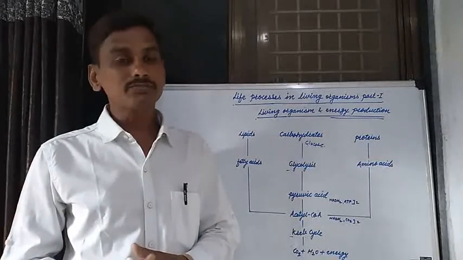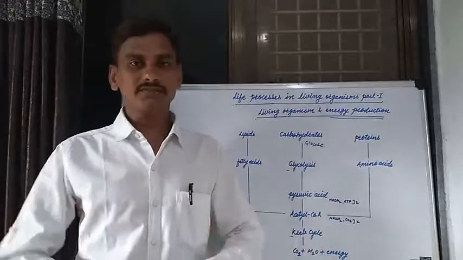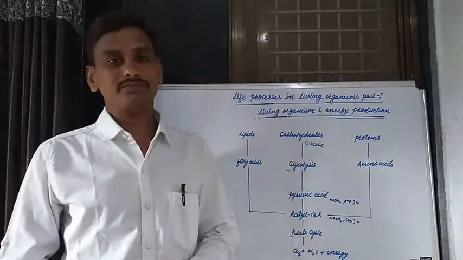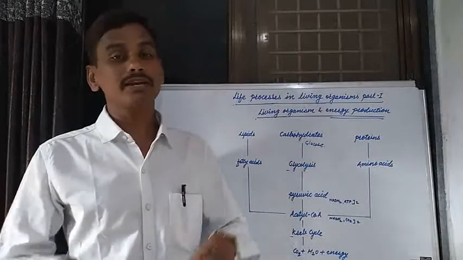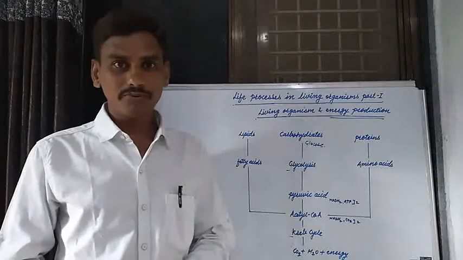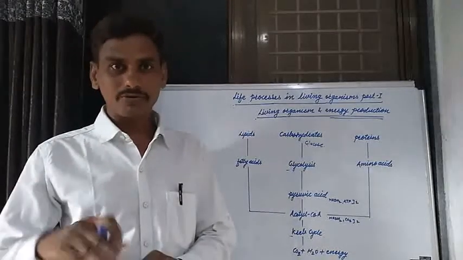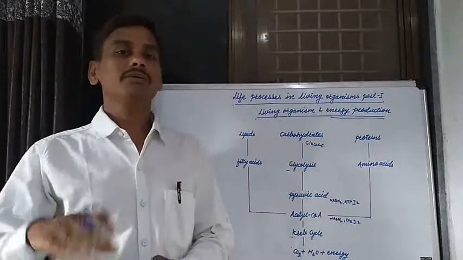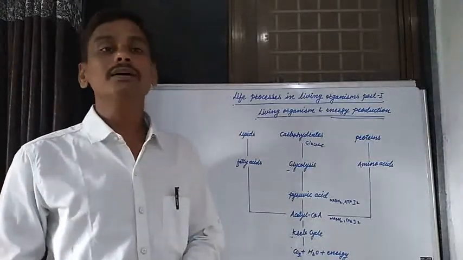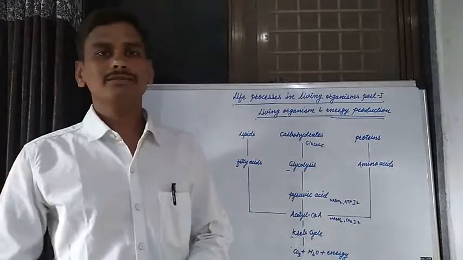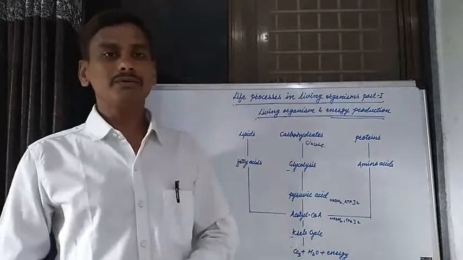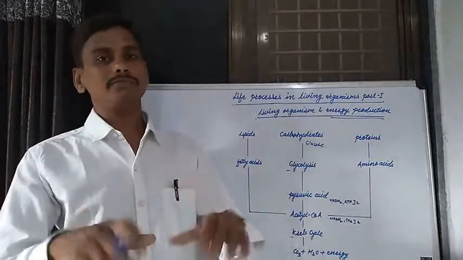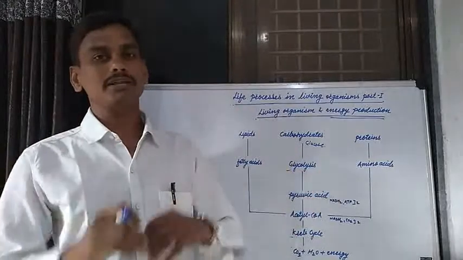If you take various food substances, from those food substances we get the different nutrients. For example, carbohydrate is a nutrient, protein is a nutrient, fat is a nutrient, vitamins and minerals are nutrients. And these nutrients produce energy in our body, in different living organisms: in microorganisms, in plants, in animals, in human beings.